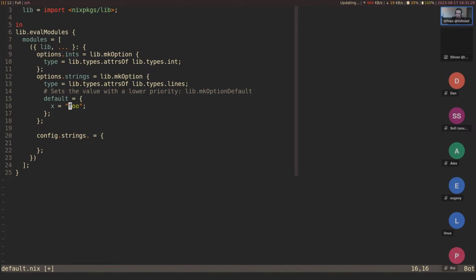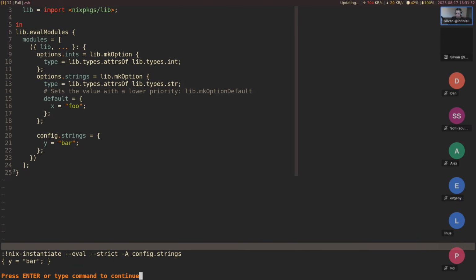So I want to set something in here, and let's say just y should be bar. Okay. And so this is maybe something you might expect to work. Let's also change this back to just string. All right. Let's try this, but right, it overrides the entire thing.